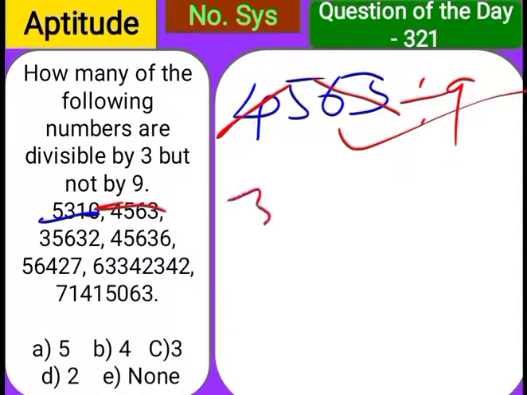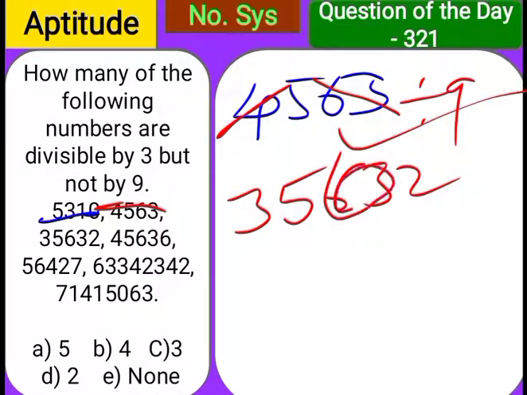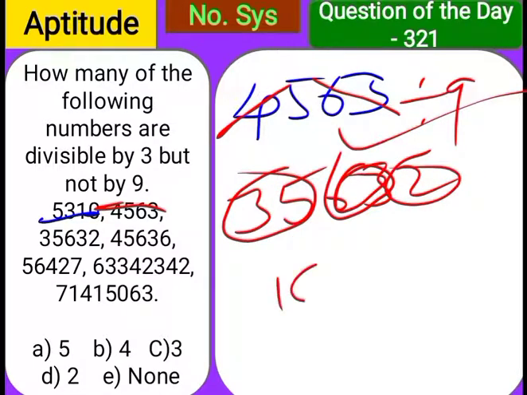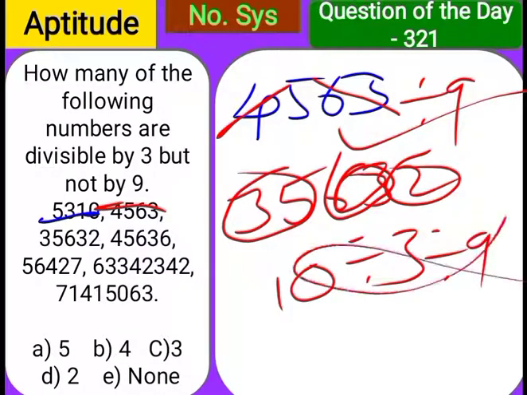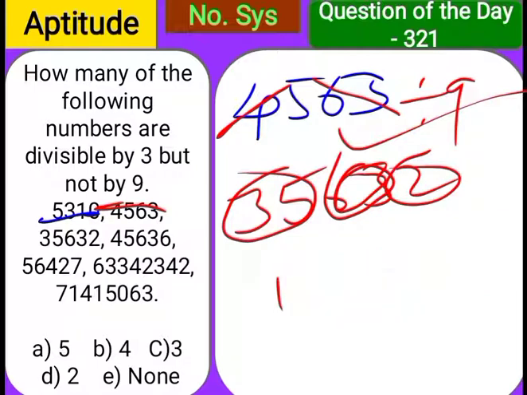Next, 35632. Here also, 6 plus 3 becomes 9, so leave those two digits. 5 plus 3 is 8, plus 2 is 10. So it is not divisible by 3, and not divisible by 9 either, so no need to consider that number also.